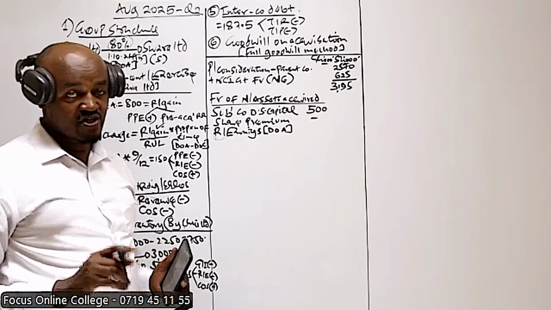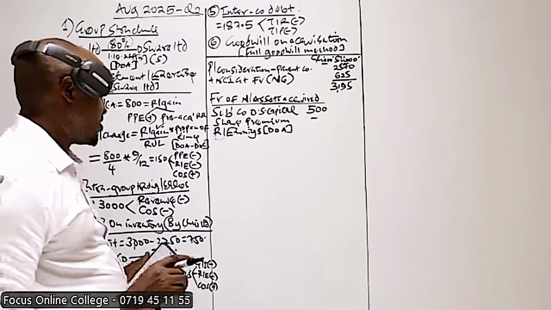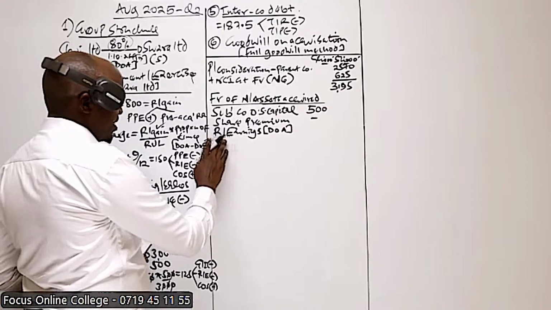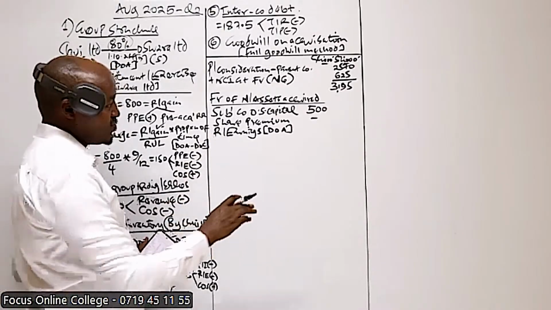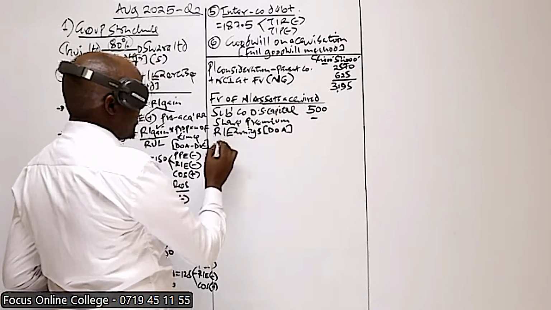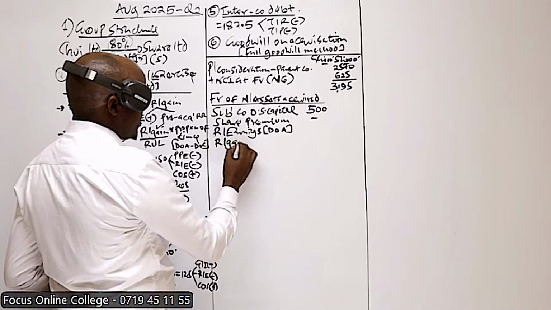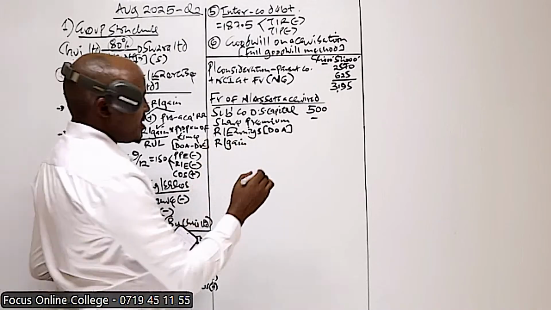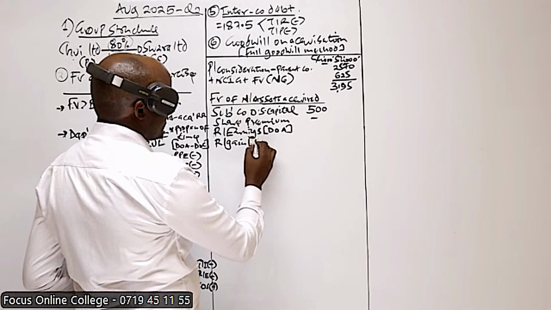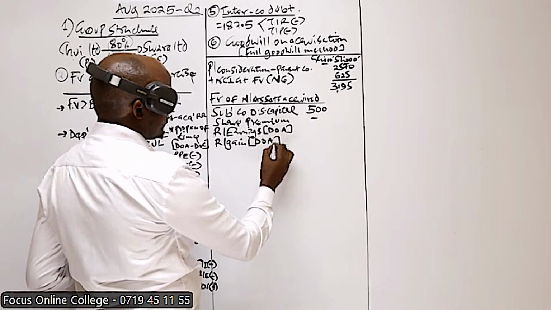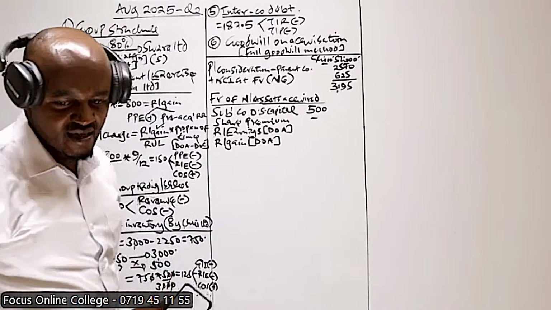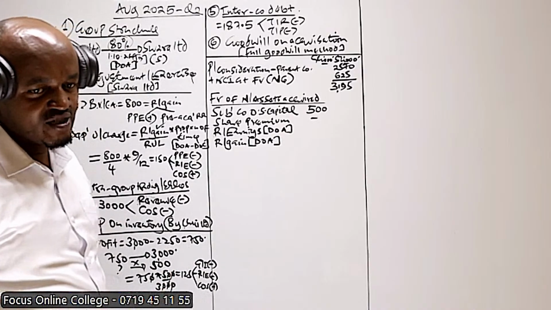The retained earnings on the date of acquisition. I don't think we are given that one. We have to compute that. I'll show you how we compute this. But before we determine that, there is something else you should check: whether the subsidiary company revalued the asset on the date of acquisition. Did our subsidiary company revalue the asset on the date of acquisition?